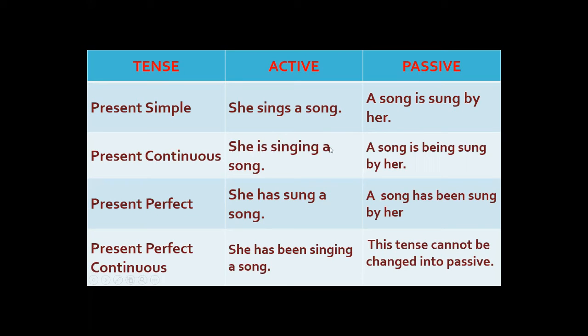Present continuous, the same sentence I'm taking here. She is singing a song. This was, she sings a song. This is, she is singing a song. Now a song, the object, is here, then is because it's a singular noun. Now be verb. As I told you, there was no helping verb, but here it is, that is already a be verb. So after this be verb, we will see this form of verb, that is progressive.